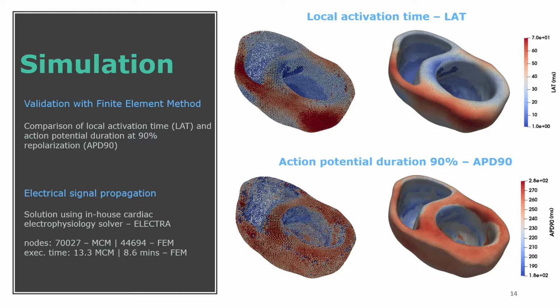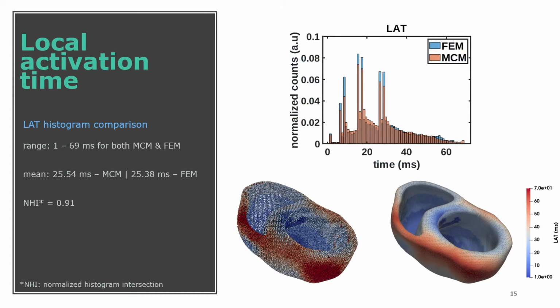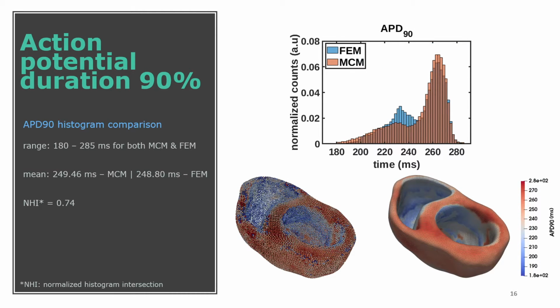Furthermore, comparing the local activation time color maps of MCM and FEM, we see that MCM results are in good agreement with FEM, and we obtain a high normalized histogram intersection index, which from now on we will call the NHI index. Similar results are obtained from the action potential duration at 90% of repolarization.